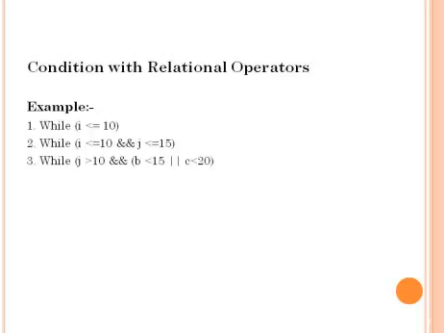The condition of the second statement is i less than or equal to 10 logical AND j less than or equal to 15. Whenever an expression has more than one operator, then we will check the precedence of those operators.